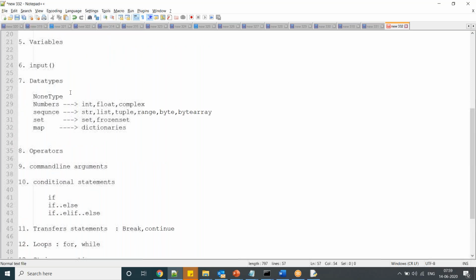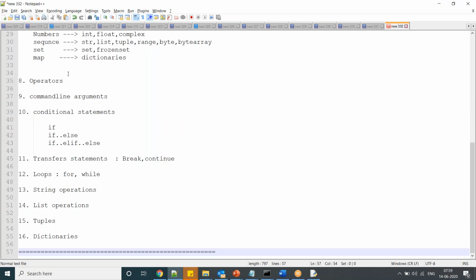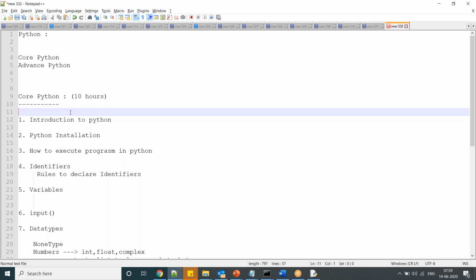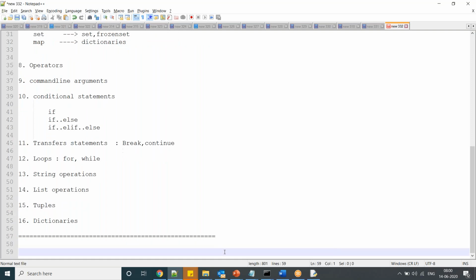Once you are strong in this, at least you will be able to understand 30 to 40% of any Python code. If you see any code on GitHub or anywhere, you will be in a position to understand 30 to 40%. For each and every concept, I will give you a soft copy and assignments. This core Python I'm going to explain as a complementary course for 10 hours. The advanced Python course I will discuss later, after this core Python. Okay, now tell me any doubts.